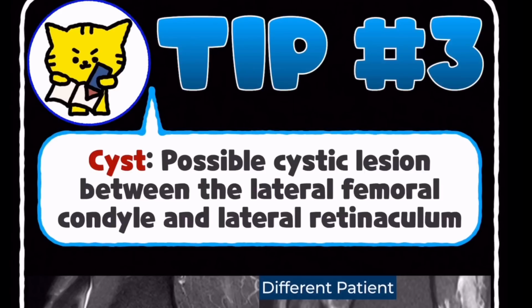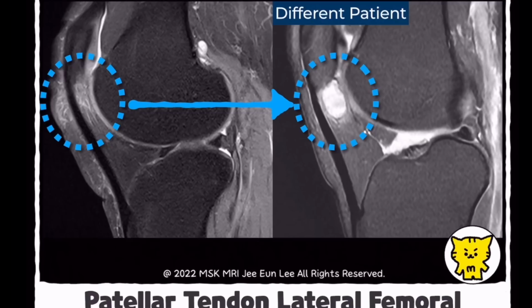Third, a cystic lesion can sometimes be identified between the lateral femoral condyle and the lateral retinaculum. If you see both edema and a cyst in this typical location, Hoffa fat pad impingement syndrome should be a strong consideration.